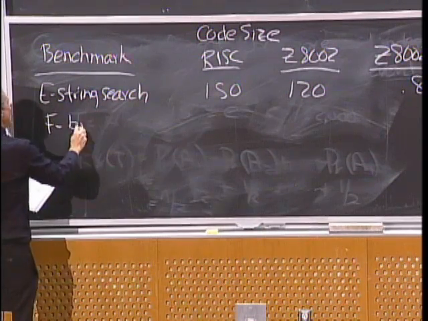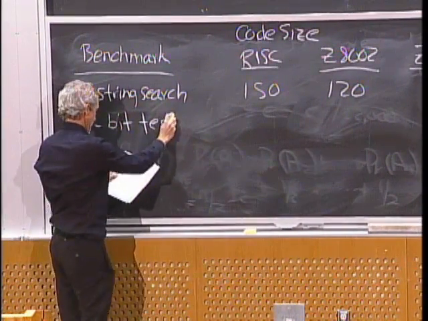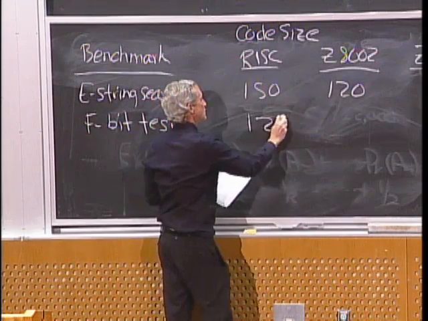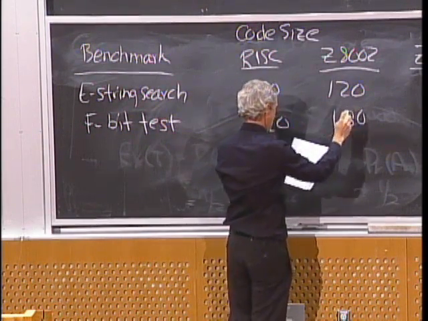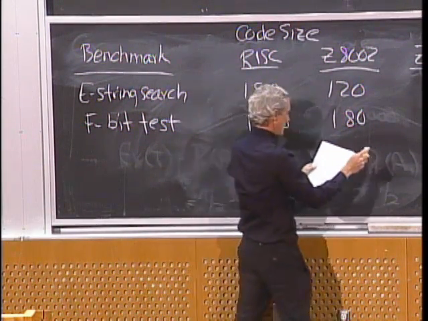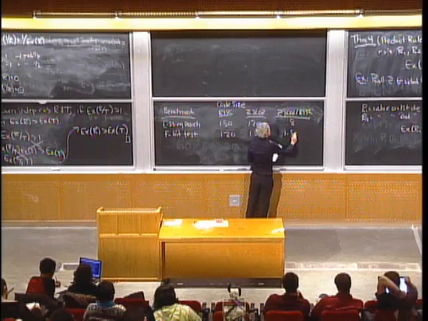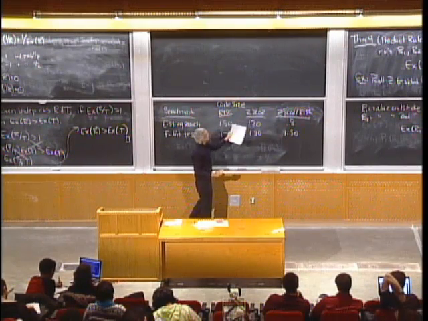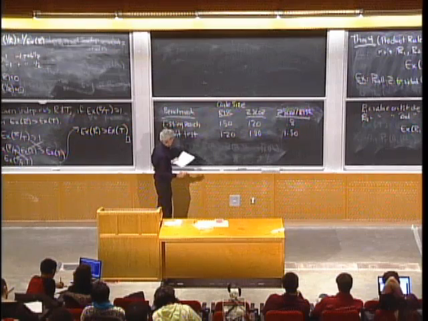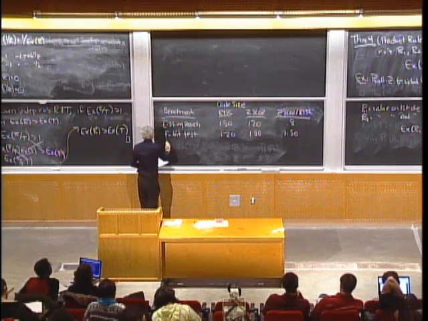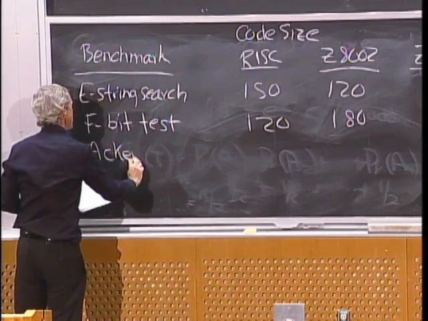And they had something called F-bit test. And here you have 120 lines. Here's 180. So in this case, RISC is better. So the ratio of that way to this way would be 1.5. And they had computing an Ackermann function.